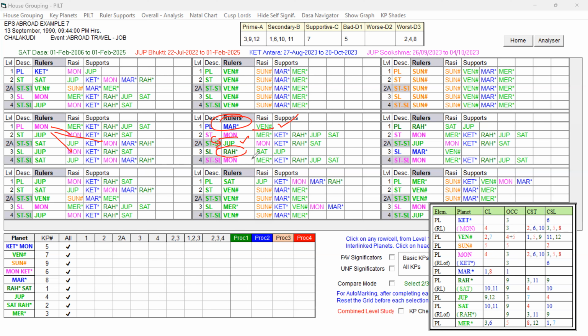So under Saturn Dasa, Saturn representing Rahu, that Rahu is playing a role at the sub level. So that is a good key planet, of the Dasa lord, playing a role at the sub level. And also that Rahu and Saturn are forming a ruler link to the star lord and the star lord of the star lord also, and the sublord also, the star lord of the sublord also. So that way, that Bhukti lord, though it has some weakness at the star level, at the 2A level is good and forming a ruler link, and along with that the sublord is also good and also forming a ruler link, it is good.